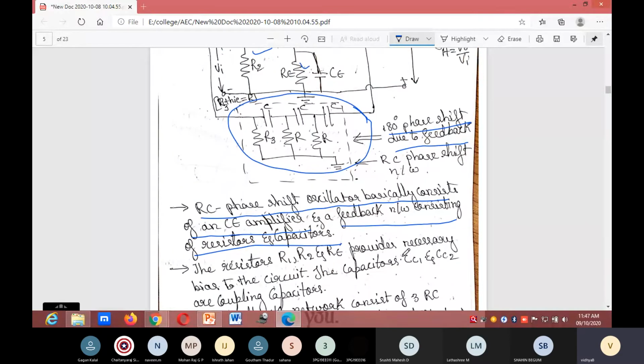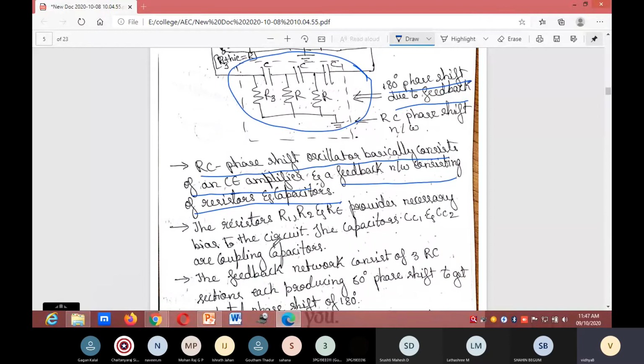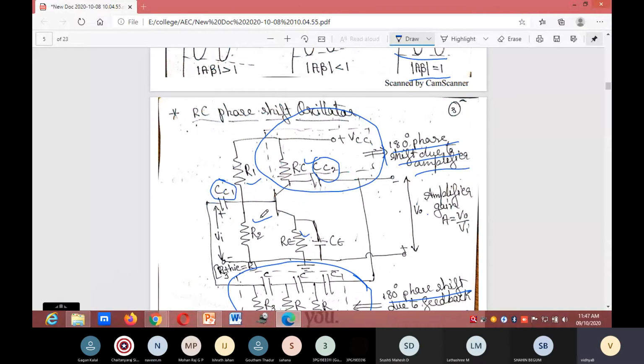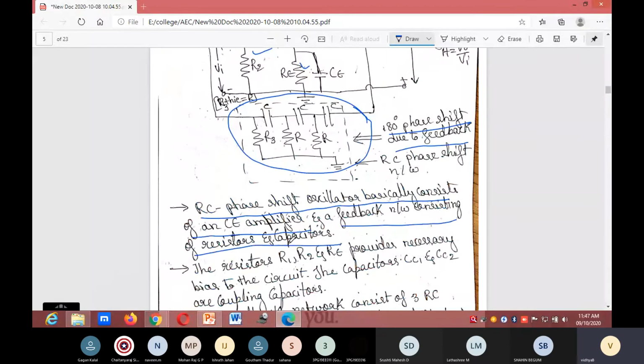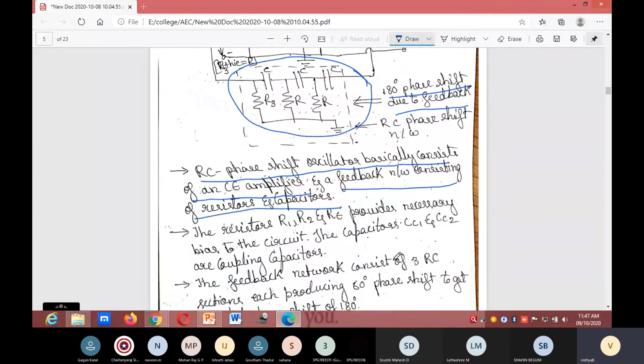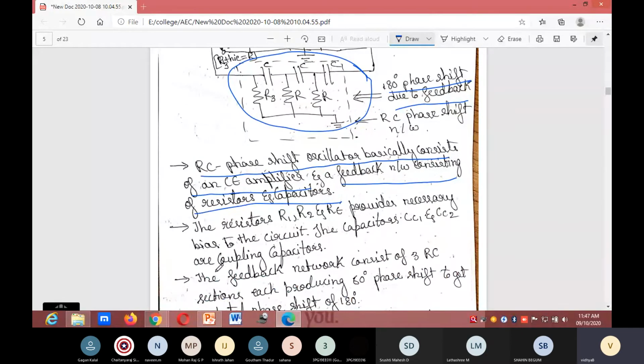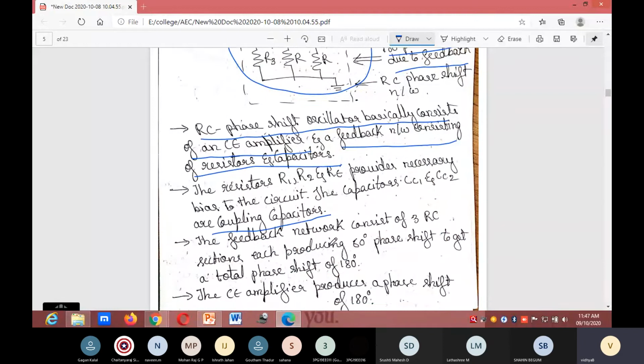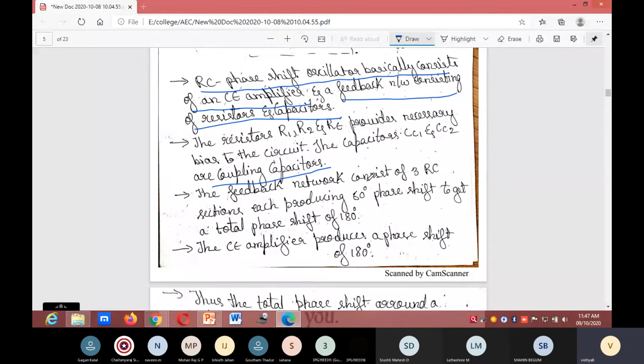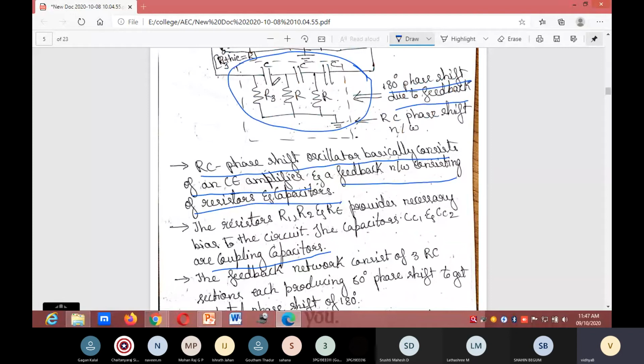R1, R2, RE provide the necessary bias to the circuit. The capacitors CC1 and CC2 are coupling capacitors. Next, the feedback network consists of 3 RC sections. You can observe here 3 RC sections.